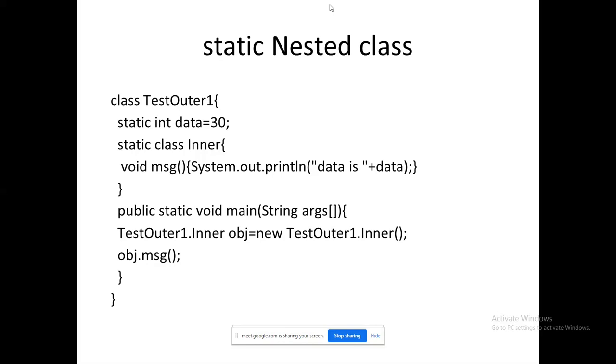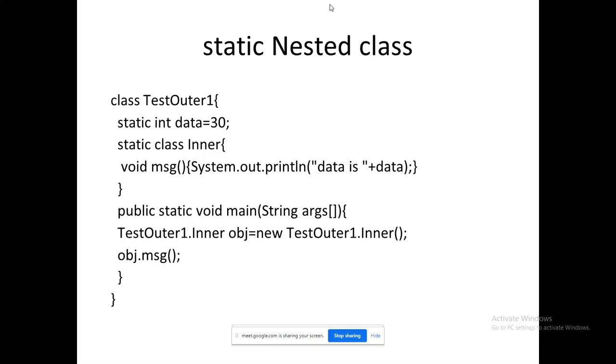This obj represents the object for the outer class only, because the inner class is made static. Please remember, the class is made static, so it can be invoked by default: new outer class name dot inner class name.